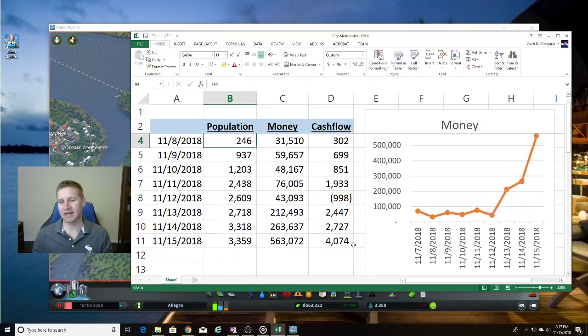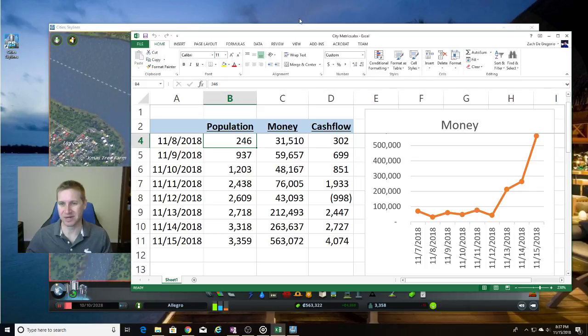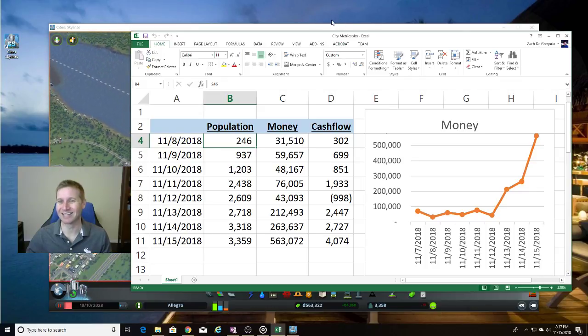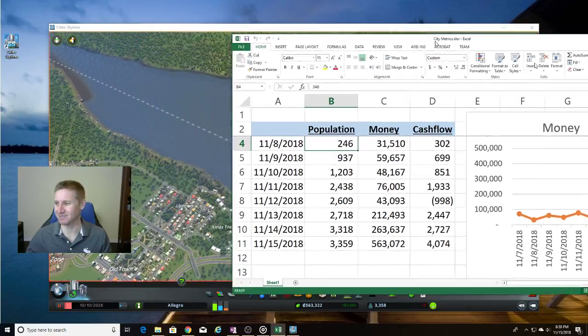But again, there's time for that. I have time to grow the population. Right now, I'm doing a lot of heavy building that requires a lot of money. So I'm very happy with where I'm at. I think that's enough for the metrics. Let's get into the game.